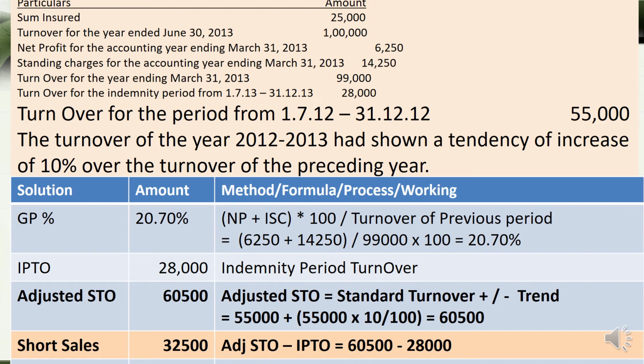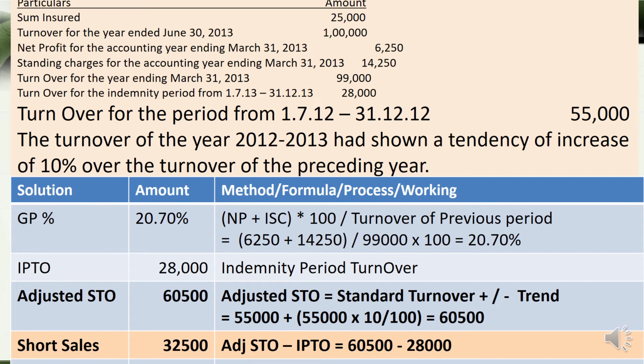In the next box is the adjusted standard turnover with a plus minus trend. So we get that also: the turnover for the period from 17 December to 31 December 2012, which is 55,000.